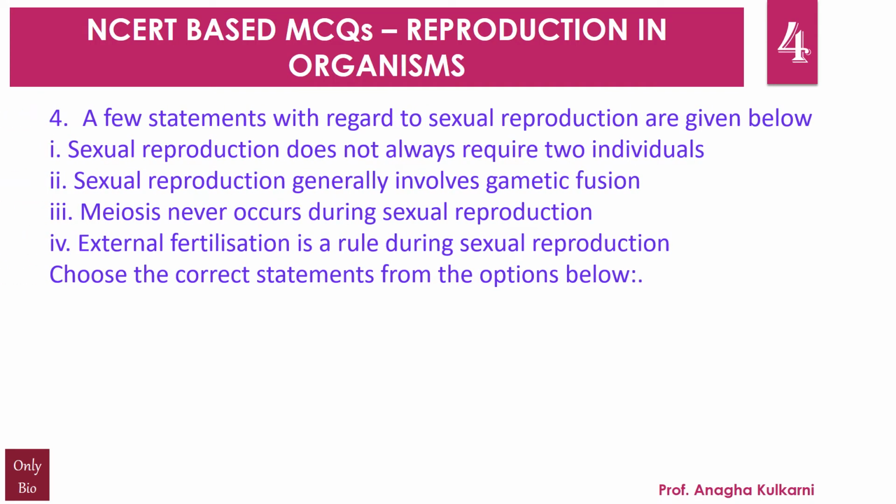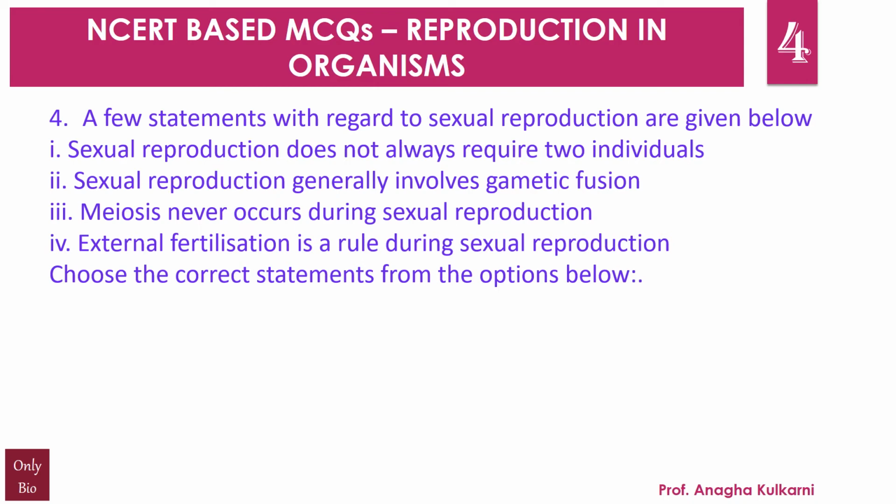Question number 4. A few statements with regard to sexual reproduction are given below. First, sexual reproduction does not always require two individuals. Second, sexual reproduction generally involves gametic fusion. Third, meiosis never occurs during sexual reproduction.